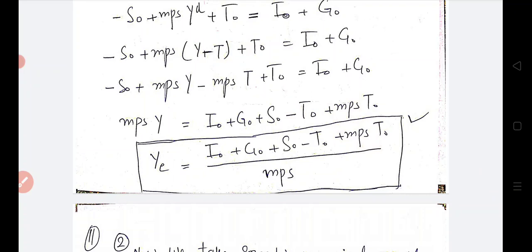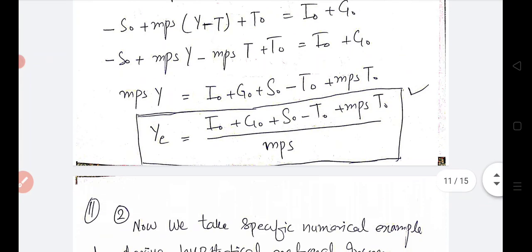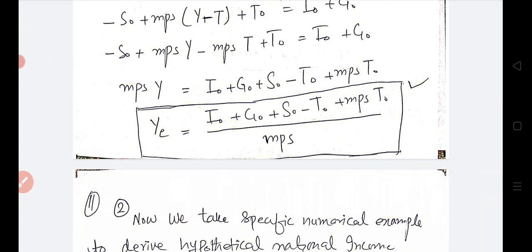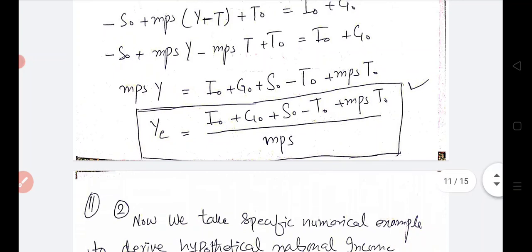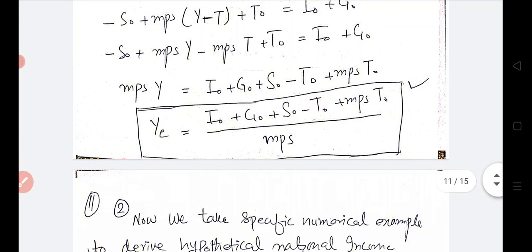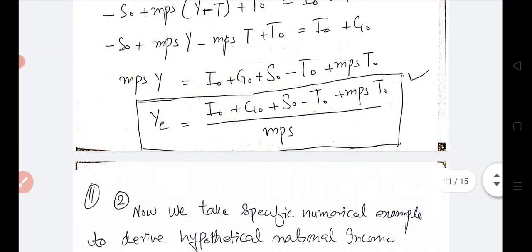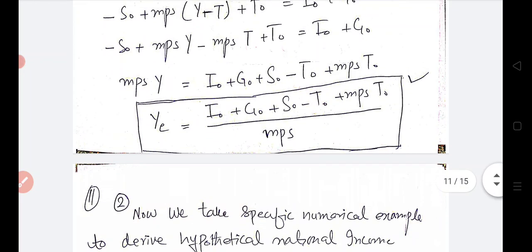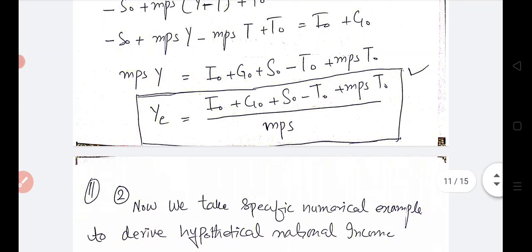naught. To calculate the equilibrium level of income, we will divide both sides by MPS, and the national income equilibrium through the leakages equal to injection method will become YE is equal to I naught plus G naught plus S naught minus T naught plus MPS T naught divided by MPS. Now we have derived the national income equilibrium formula for both the income and expenditure method, and the leakages equal to injection method.